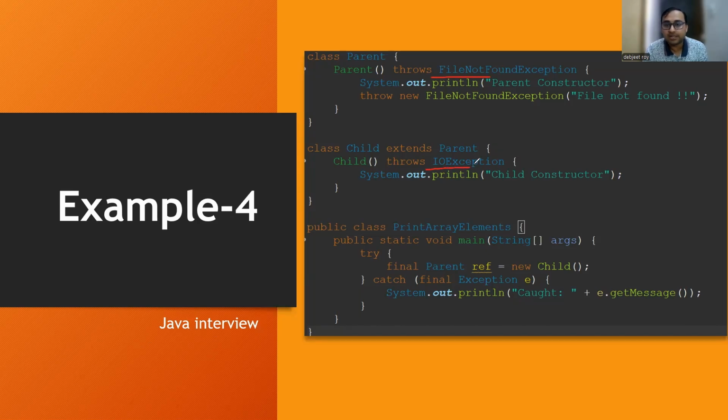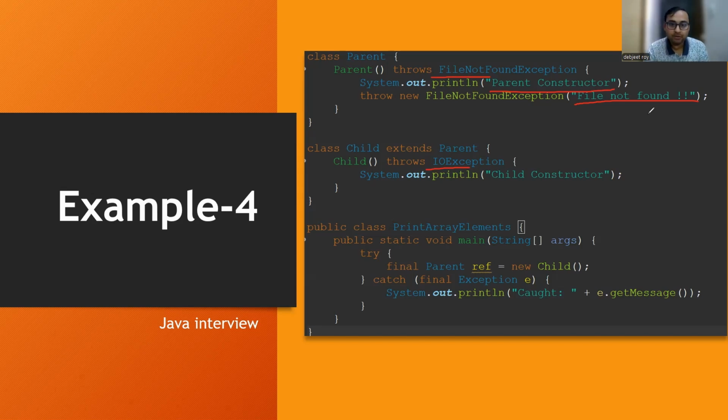Okay, so it will work totally fine. And what it will print out: I am creating the object of the child class, and then I'm storing it in the parent reference. Whenever I'm doing that, it will create the object, but it will go to the parent. Okay, so in the parent, what is written? Throwing FileNotFoundException is working perfectly fine, and we are not overriding any method, so it will not go to the child class, and it will print the parent constructor, and it will throw FileNotFoundException with this message, file not found. Okay, so like this it will print out.